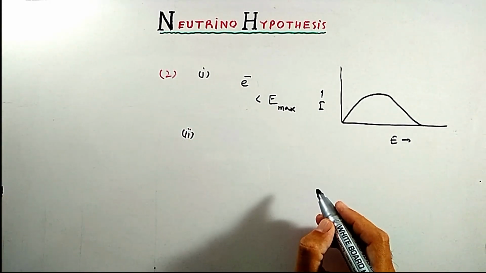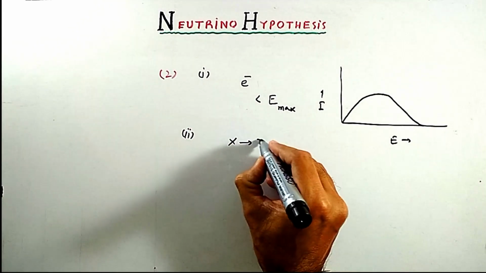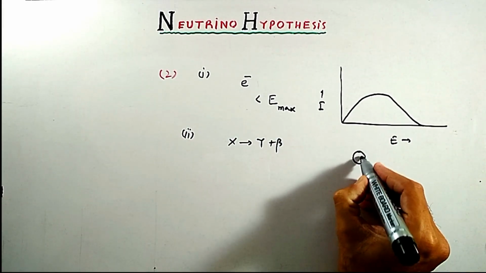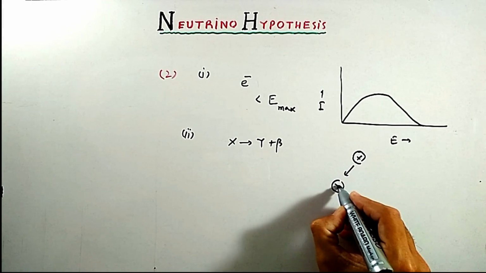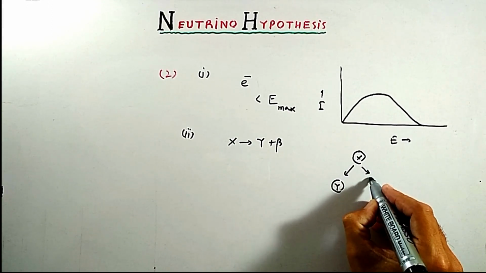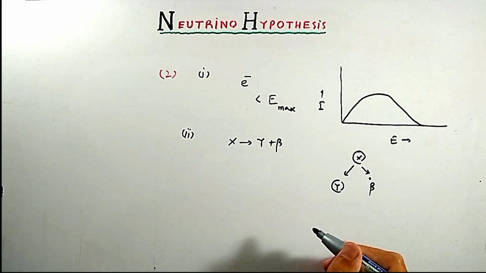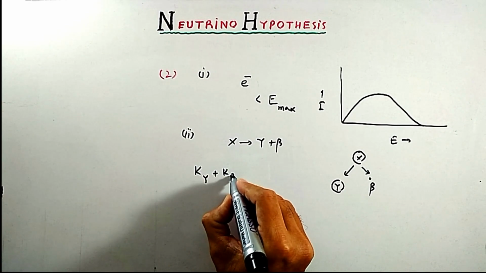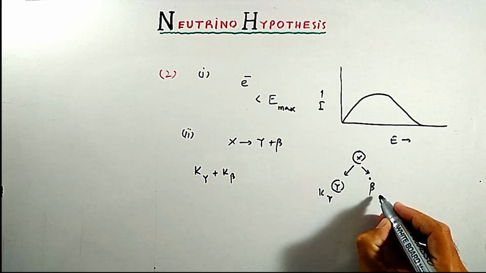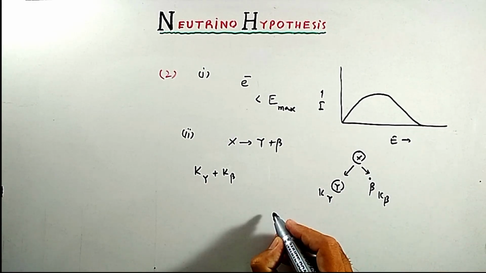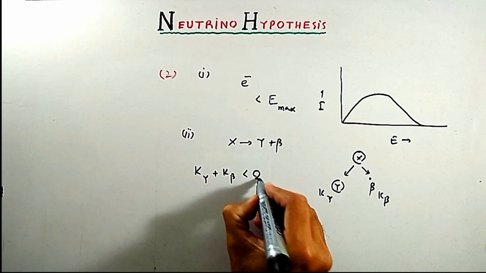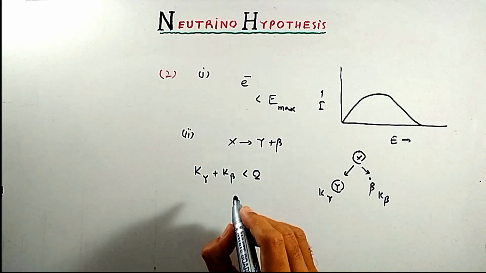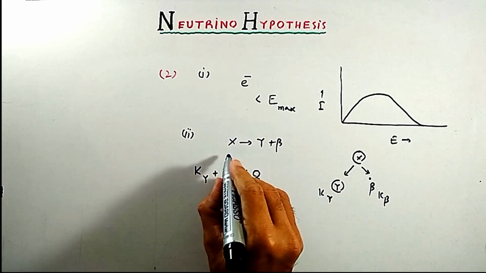Secondly, if we say that X is parent nucleus changes to daughter nucleus along with emission of beta particle, then we can say that K_Y plus K beta, energy of daughter nucleus and energy of beta particle, is less than Q value of reaction. Q value is the minimum value of energy to initiate this reaction.